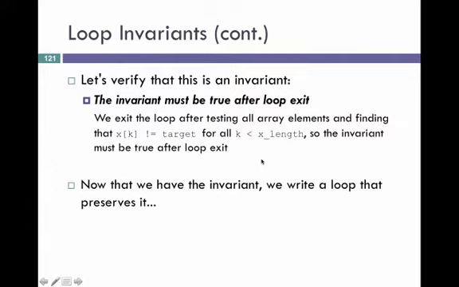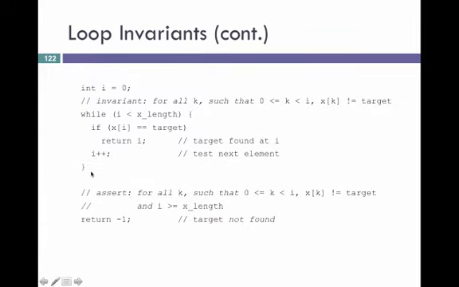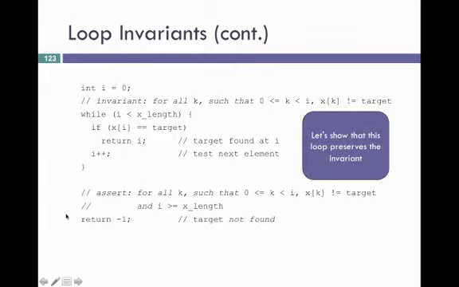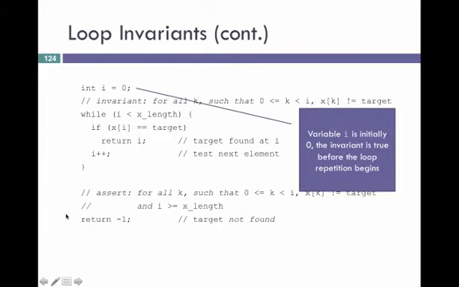So now that we have an invariant, we write a loop that preserves it. So here is the invariant: for all k such that k is less than i, greater than or equal to 0, x sub k does not equal the target. So let's show that this loop preserves the invariant. Variable i is initially 0, and the invariant is true before the loop repetition begins.